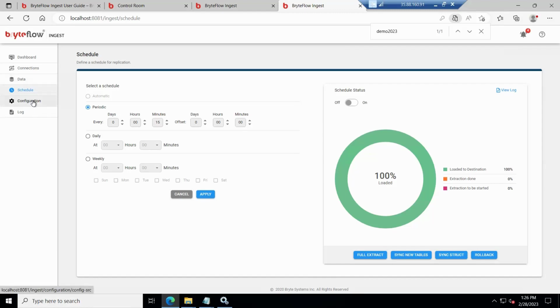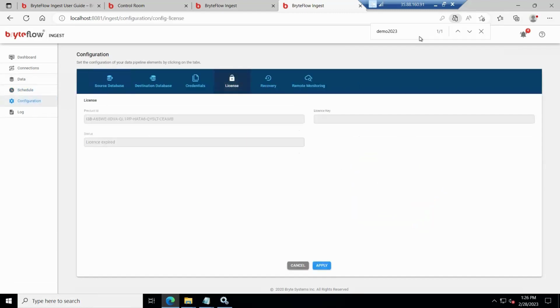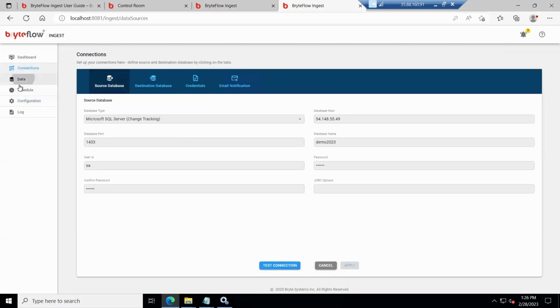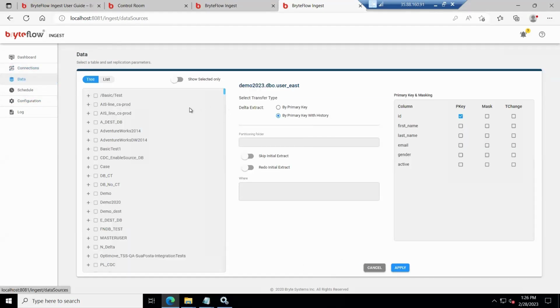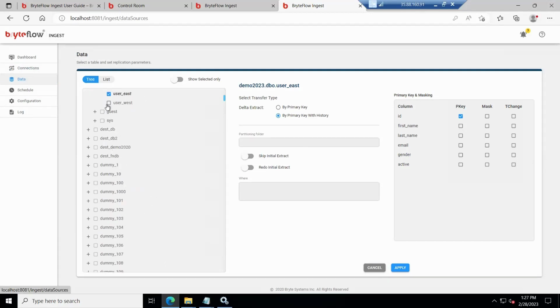So right now, I'll go ahead and apply the license. So you can see the license has been applied. I'll go over and select one more table. So I'm selecting another table as by primary key with history.